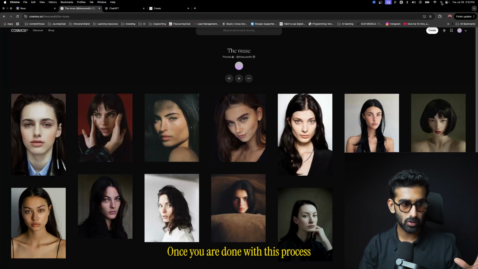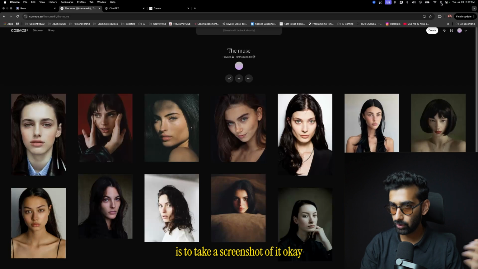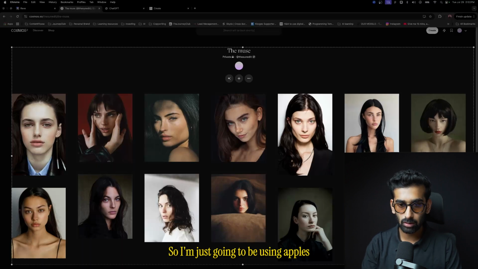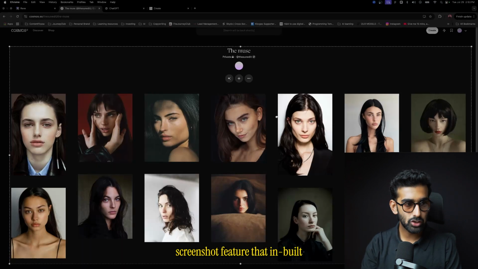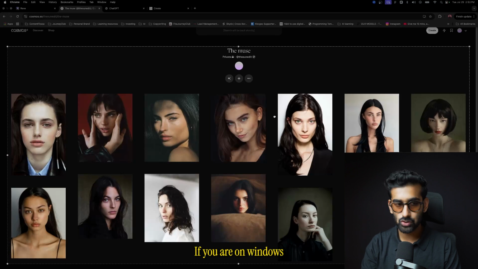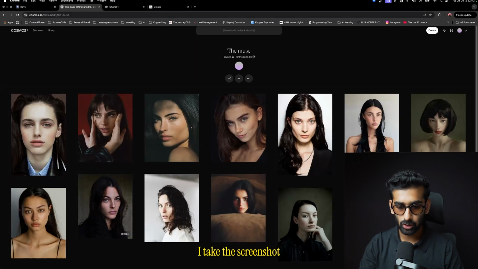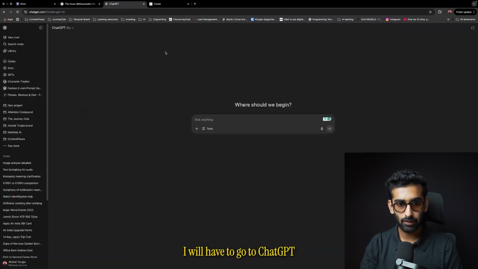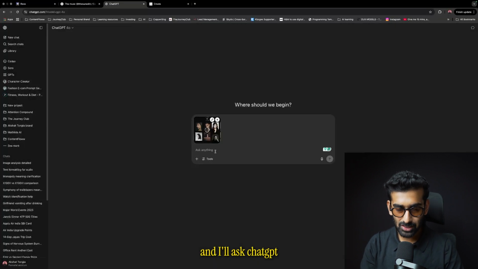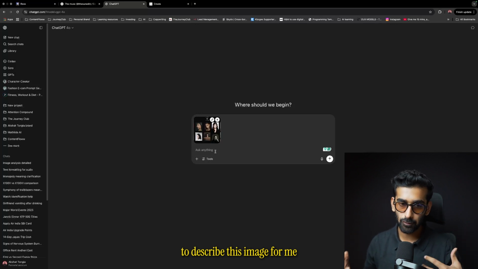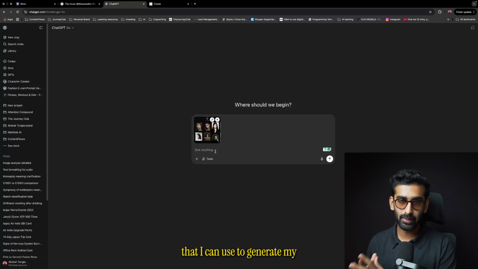Once you are done with this process, the second step is to take a screenshot of it. I'm just going to be using Apple's inbuilt screenshot feature. If you're on Windows, you can use a third-party tool or whatever works for you. Once I take the screenshot, I go to ChatGPT, upload it, and ask ChatGPT to describe this image for me and give me a prompt that I can use to generate my AI influencer's realistic looking face.